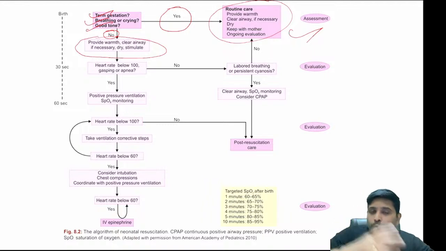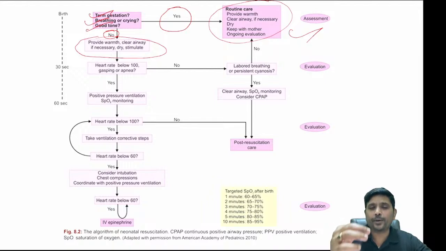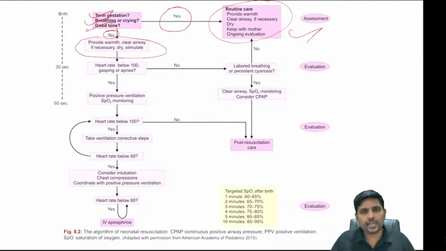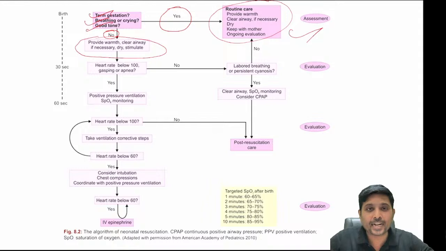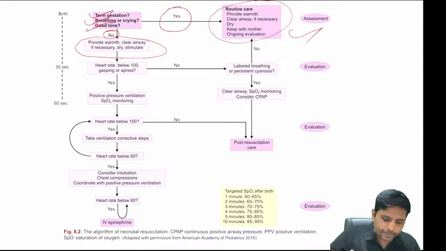And how do you know that the child is going to require positive pressure ventilation? Very, very simple. As we discussed already, whenever the child is in apnea, the initial manifestation is bradycardia. So, heart rate less than 100 per minute is an indirect clue that the child has been suffering from hypoxia or apnea. I repeat, heart rate less than 100 per minute.